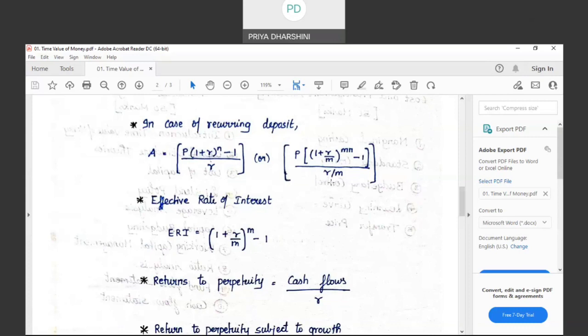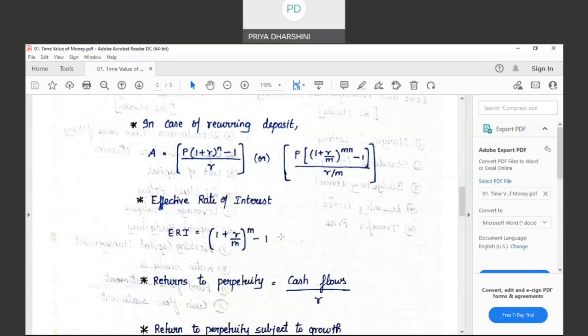So how do I remember this formula? Wherever it is R, it is divided by M. In the numerator, there is an R. Here again, it is R. It is divided by M. Here again, there is an R. There also, I write it as R by M. And wherever there is an N, N is the period. Wherever there is an N, multiply it with M. So this will give you the return for a recurring deposit. R means rate of interest.